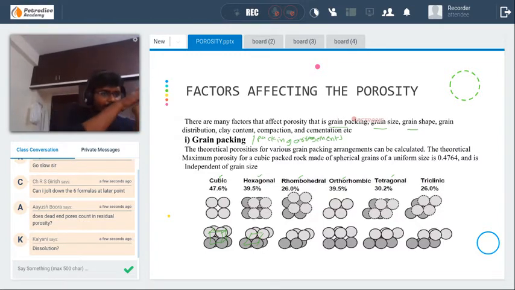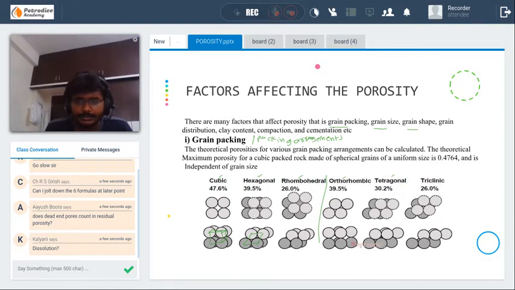Without going perpendicular to the grains, if you go diagonally, then that is called rhombohedral. The remaining are also similar: cubic, hexagonal, rhombohedral.